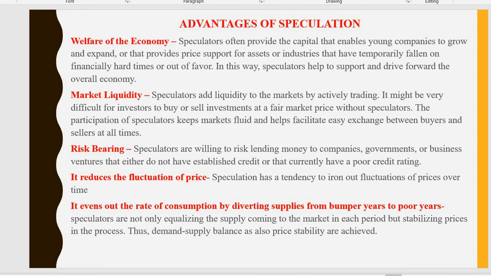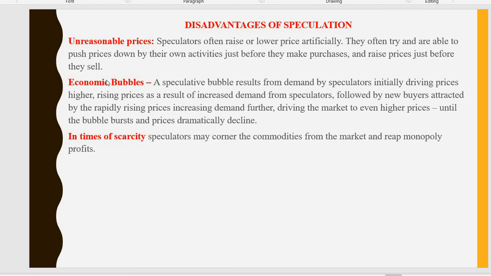The next point is the disadvantages of speculation. First, unreasonable prices. Speculators often raise or lower the price artificially. They may artificially increase or decrease the price of securities. So this is one of the disadvantages.